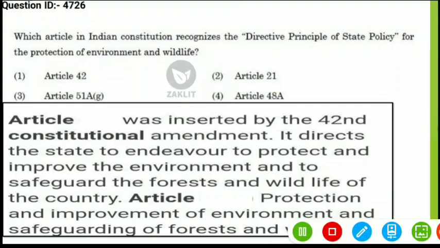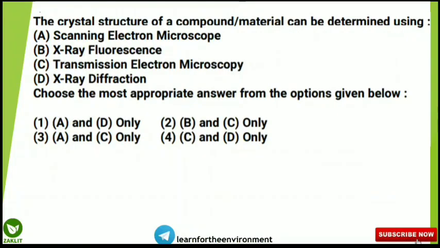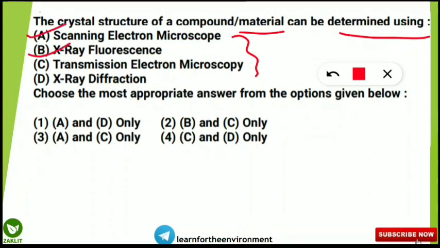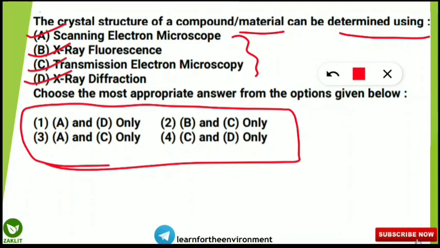Let's move to the next question. So the next question is, the crystal structure of a compound material can be determined using which of the following techniques? And the techniques are scanning electron microscope, X-ray fluorescence, transmission electron microscopy and X-ray diffraction. So here you have to choose from the options given. So as usual, I will wait for certain seconds. Let you think and then I will answer.